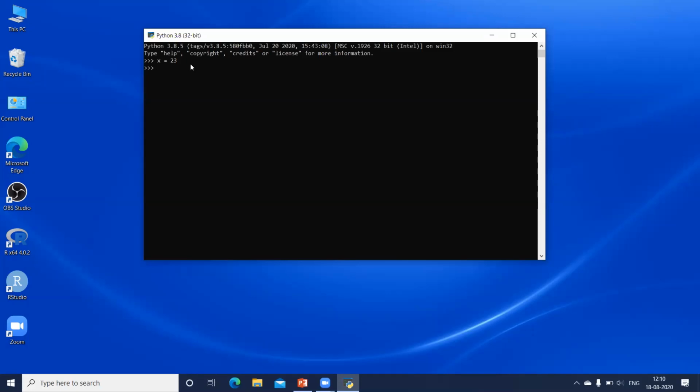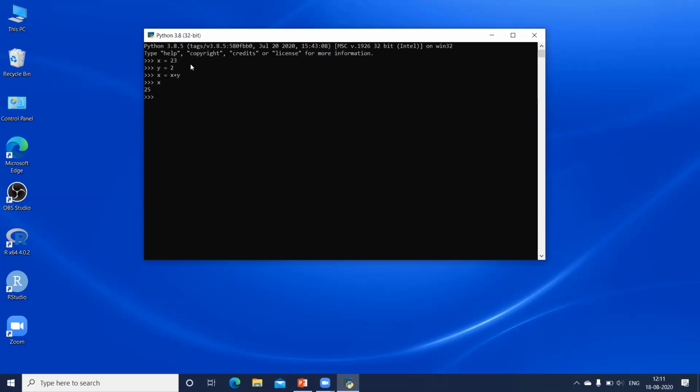Now there are some varieties of assignment operators, which come along with your arithmetic operator. For example, let us say I have declared one more variable y equal to 2. Now I want to write a statement which says x equal to x plus y. So it is going to take the value of x, 23, add 2 to that, and assign that result, 25, into the variable x again. So when I display the value of x, I get 25.